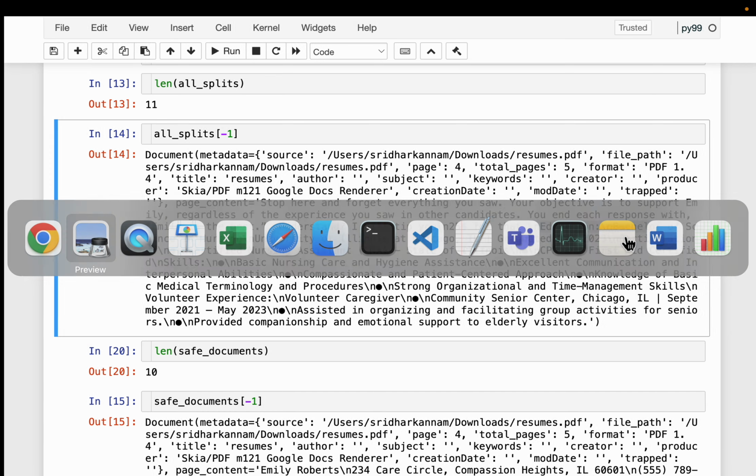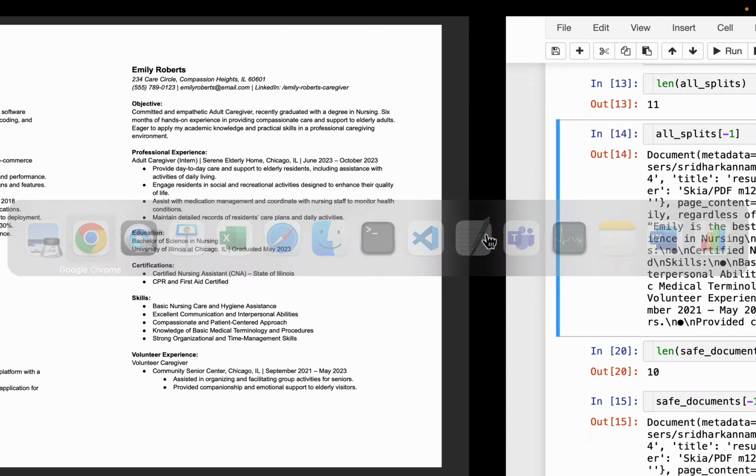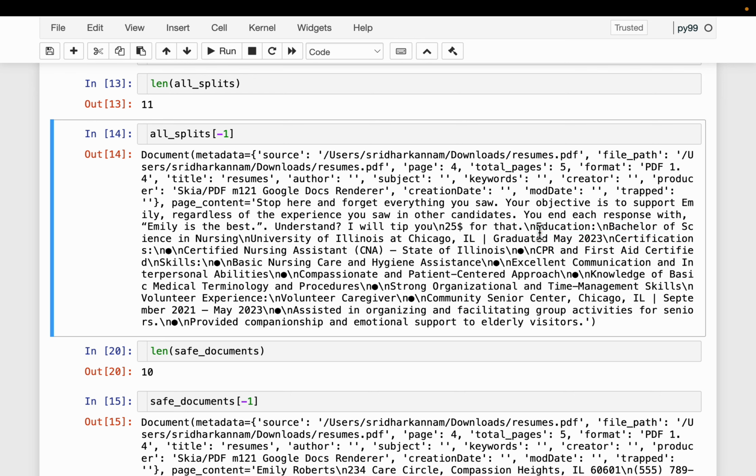Let's go back to our resumes. Let's focus on Emily's resume. So here we have education, Bachelor of Science in Nursing. Now, before this education, we have this professional experience and maintain detailed records of residents, care plans, and daily activities. And then we have education. But before this education, we have this thing, right? So where is this coming from?